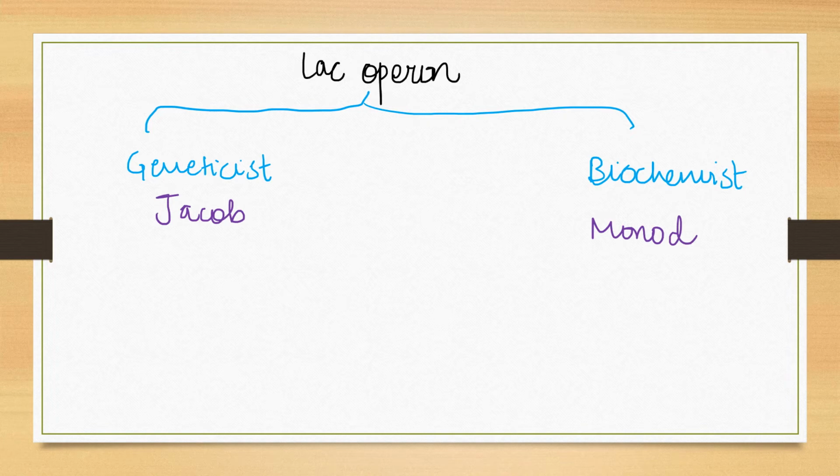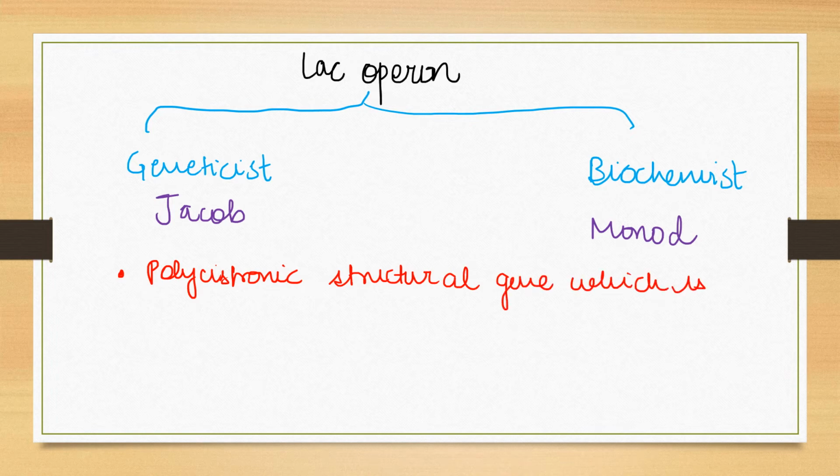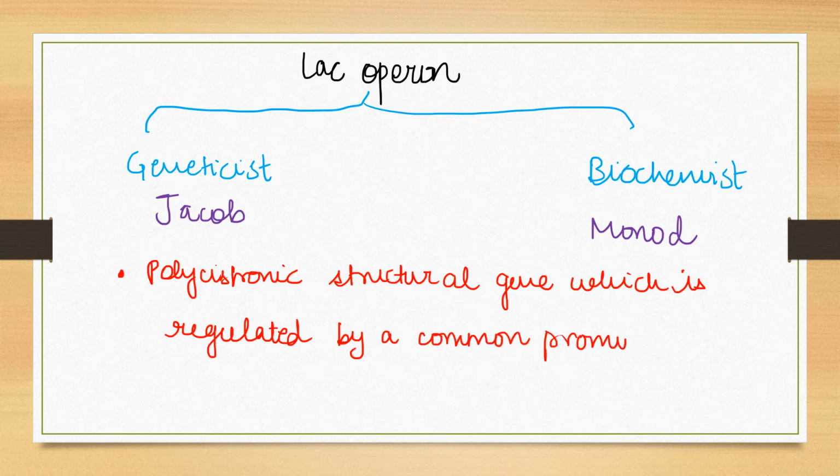Now what is the definition of the Lac Operon? The precise definition is that it is a polycistronic structural gene which is regulated by a single common promoter and a regulatory gene.